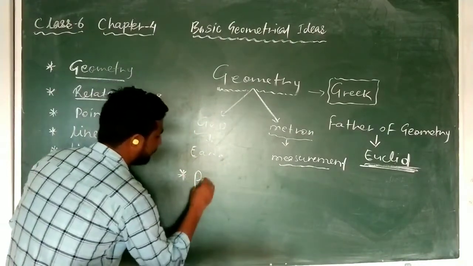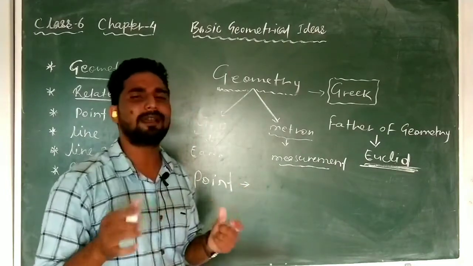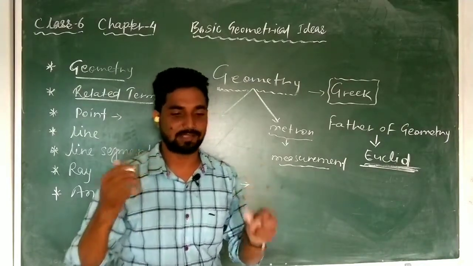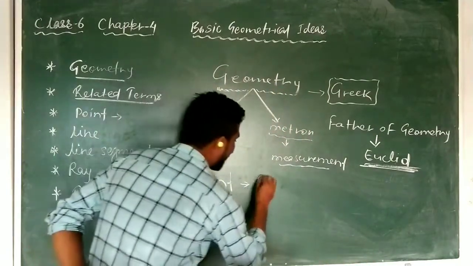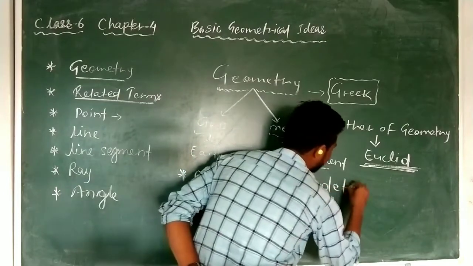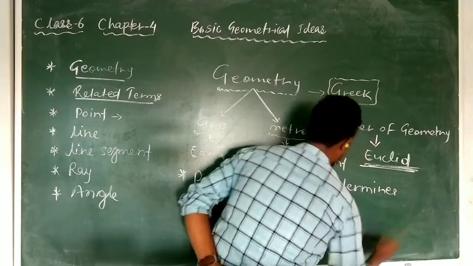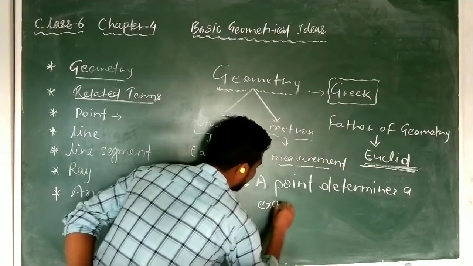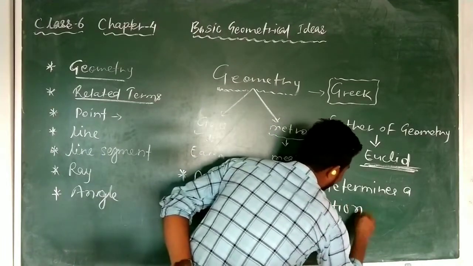The very simple definition: a point determines an exact location. Exact location means, you can understand this, and it is represented like this.